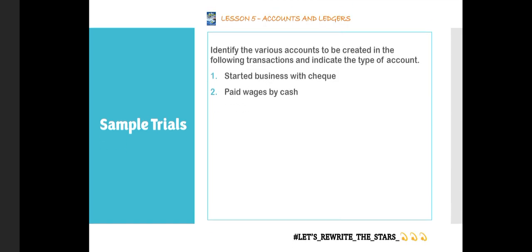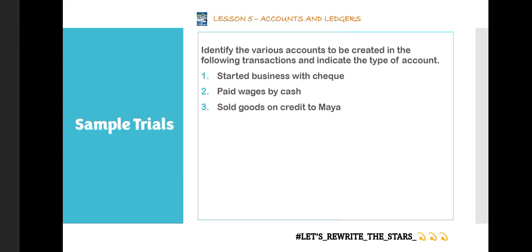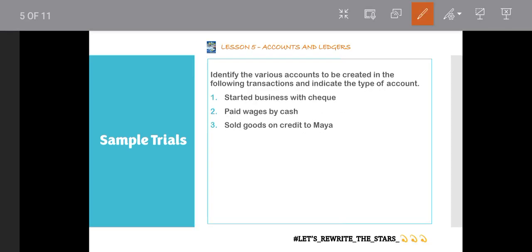Now let's look at the third transaction. It says: sold goods on credit to Maya. That means we've sold the things to Maya, but we've not taken our money from Maya.